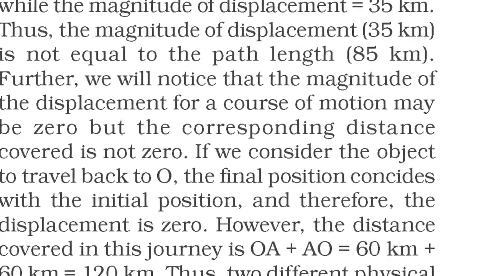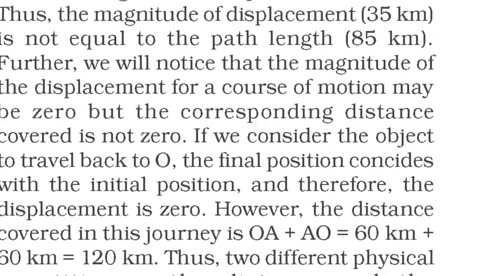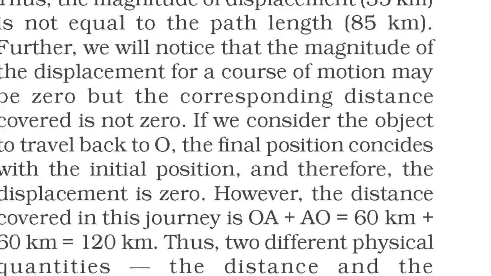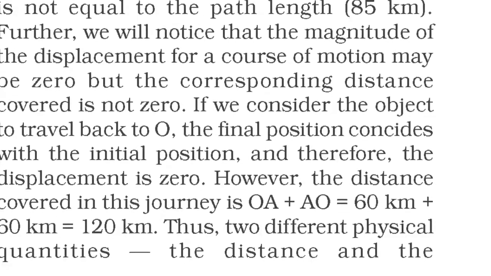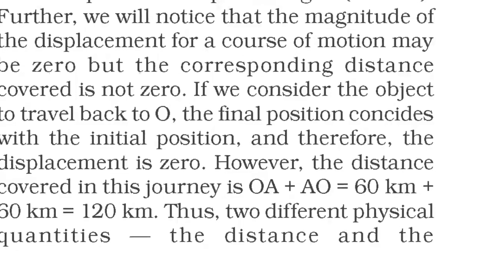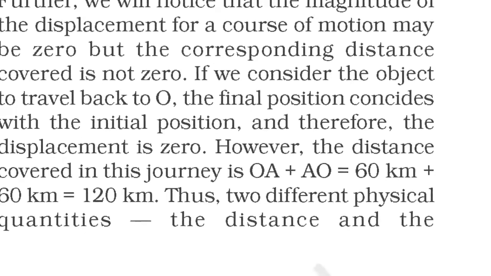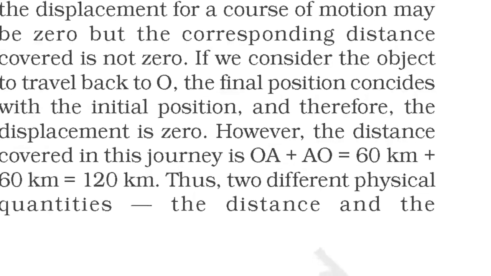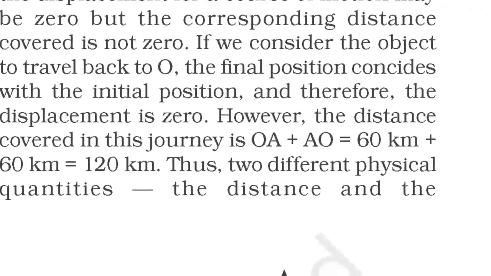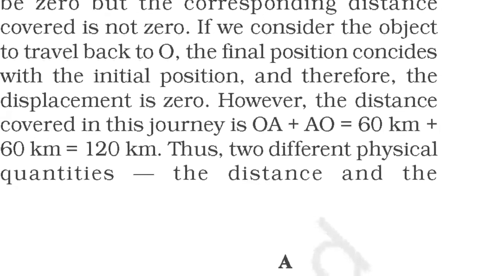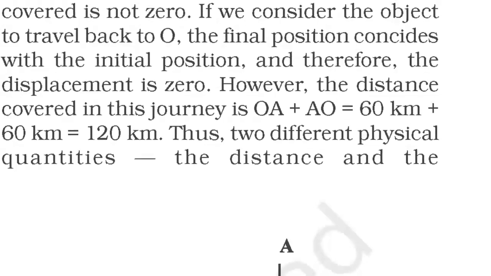Thus, the magnitude of displacement, 35 km, is not equal to the path length, 85 km. Further, we will notice that the magnitude of the displacement for a course of motion may be 0, but the corresponding distance covered is not 0.